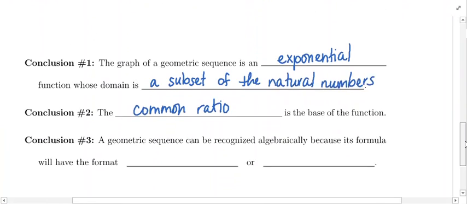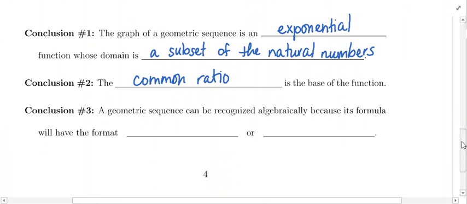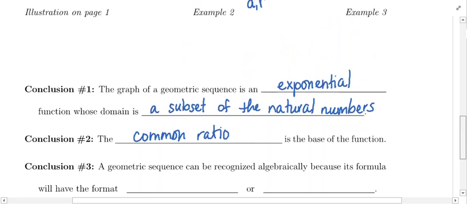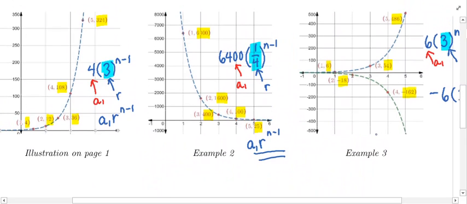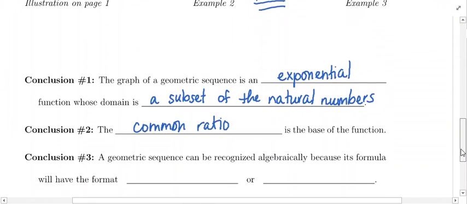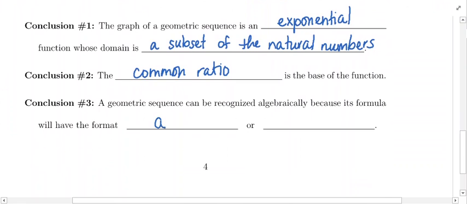And lastly, a geometric sequence can be recognized algebraically because its formula will have this format. When we looked at these blue curves, the trend they were following was this: the first term times the common ratio raised to the n minus 1 power. So I'm going to write that down: a1 times the common ratio raised to the n minus 1 power.